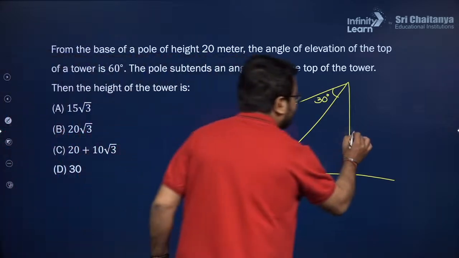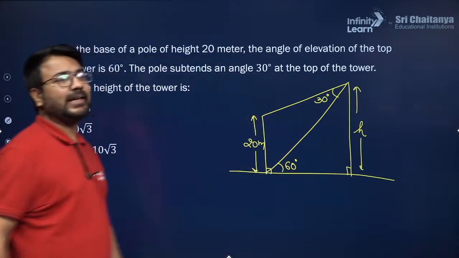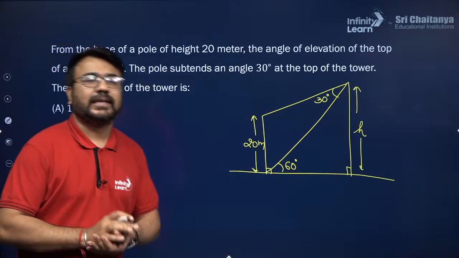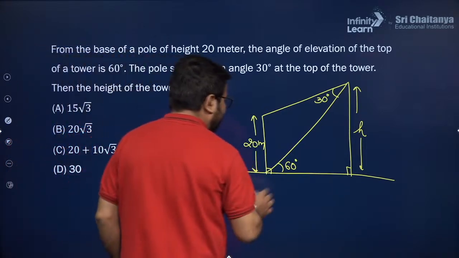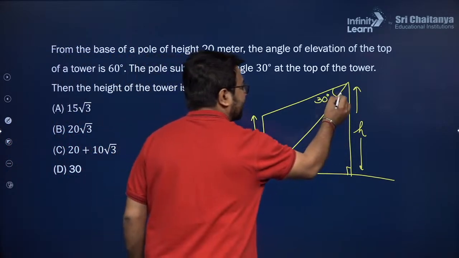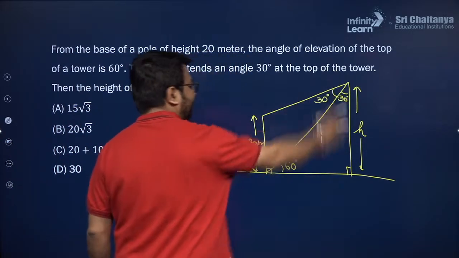So they are talking about this h. They want this h. So how to get the value of h? Can you please help me out? Can you please try to do this question? So in this particular case, what we can do, if I know this is 60 degree, this is 90, and this will also become 30 degree. So I want to get the value of h from here.